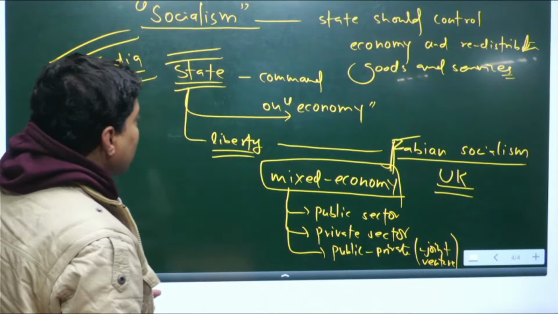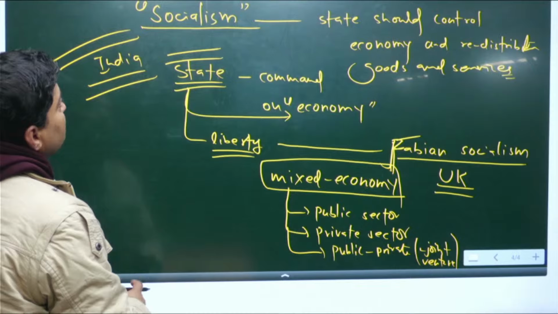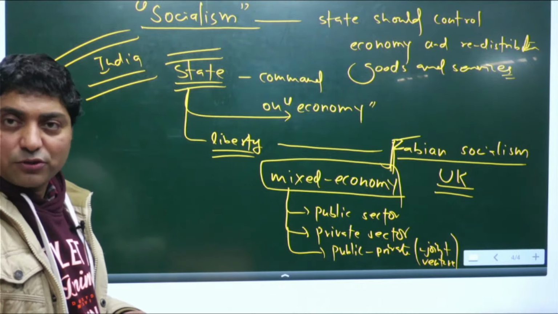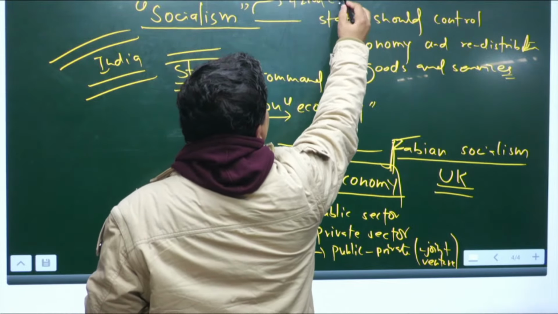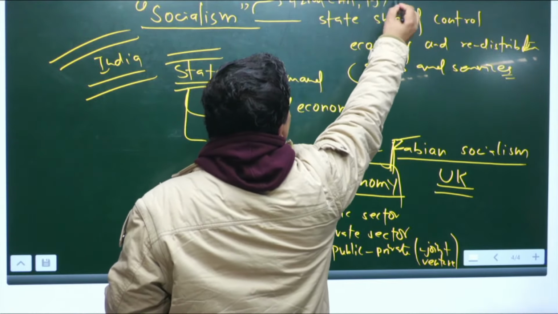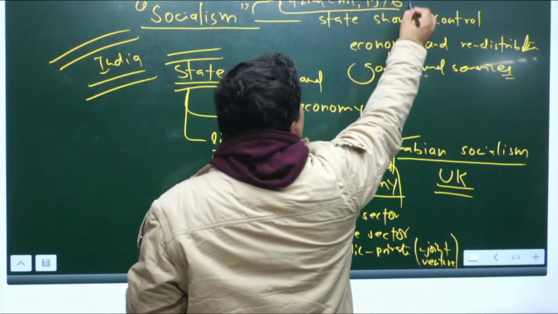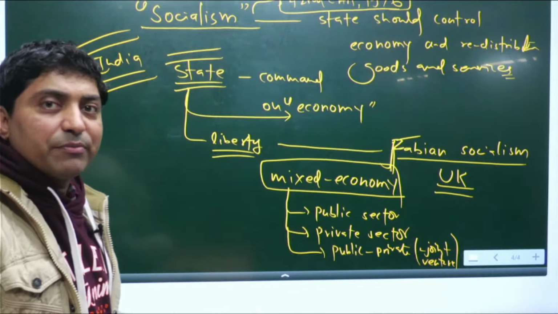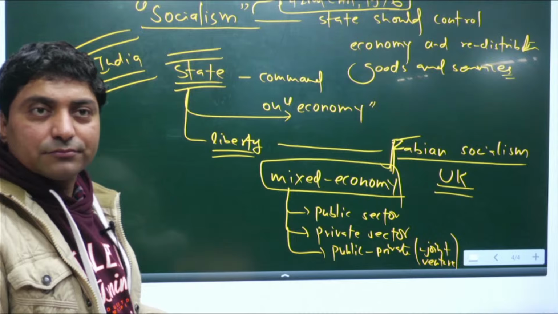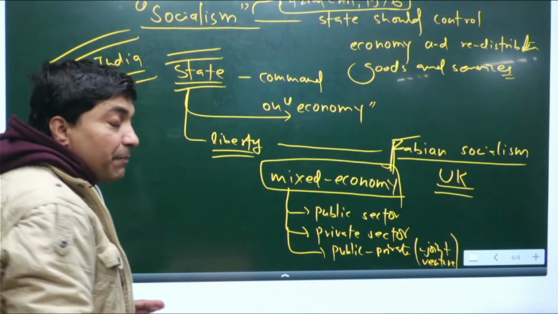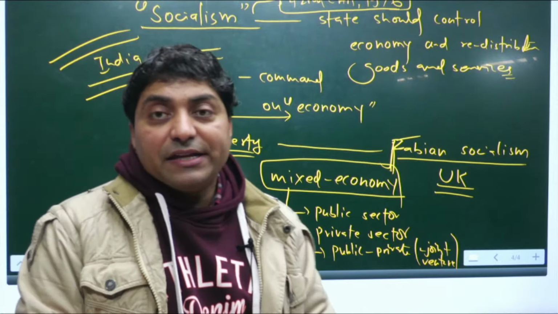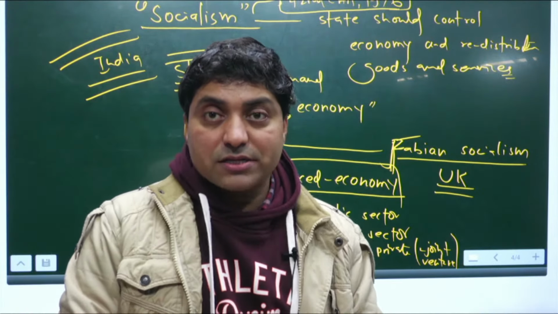Right? Now, if you look at it, the word was not there in the Indian Constitution. It was the 42nd Amendment Act of 1976 which actually inserted the word socialism in the Indian Constitution, right? But it does not mean India had no vision of socialism.